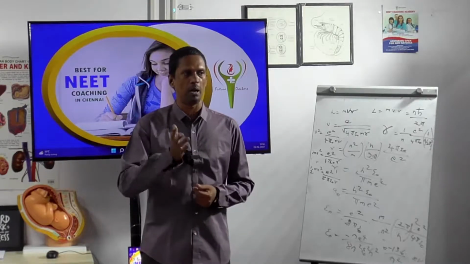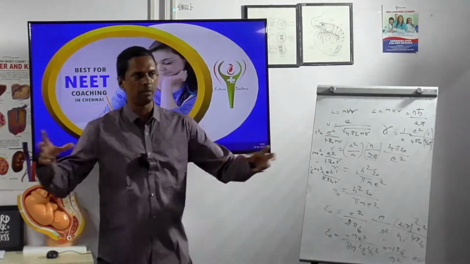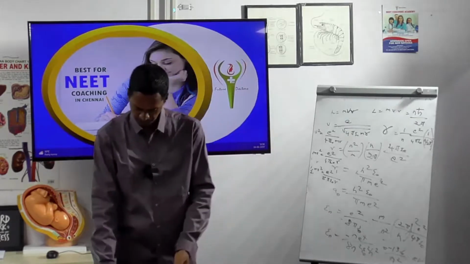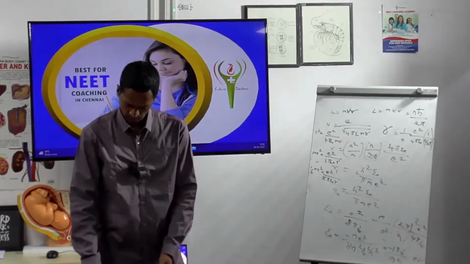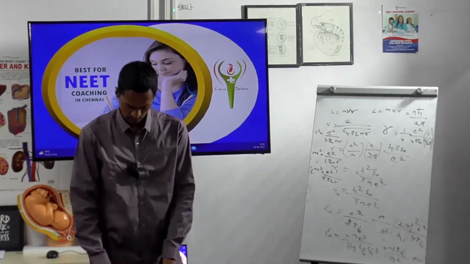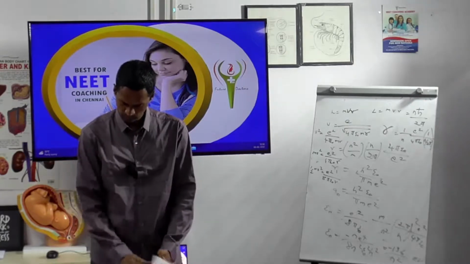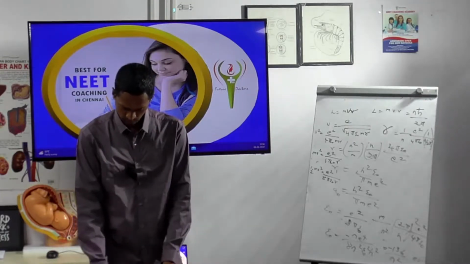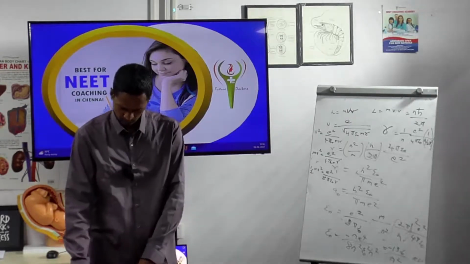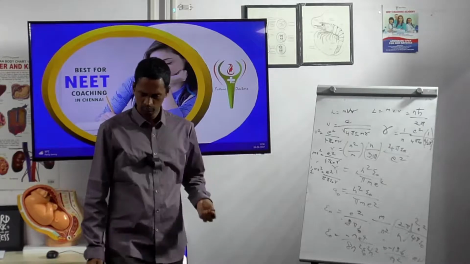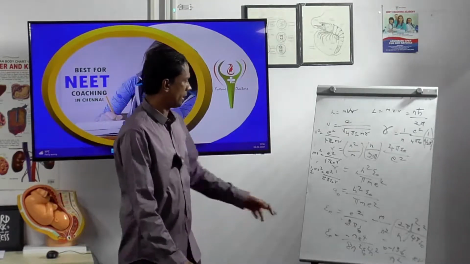It depends upon the type of attraction. You are taking this? Yes sir.